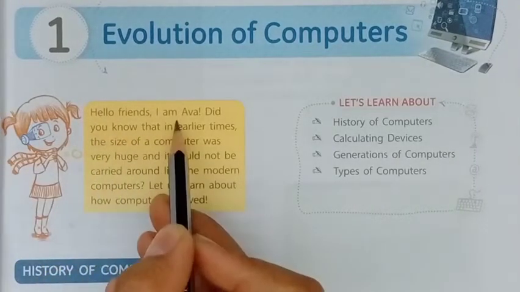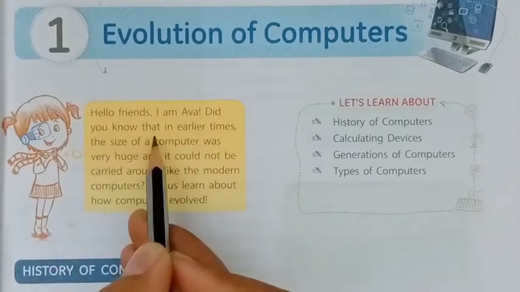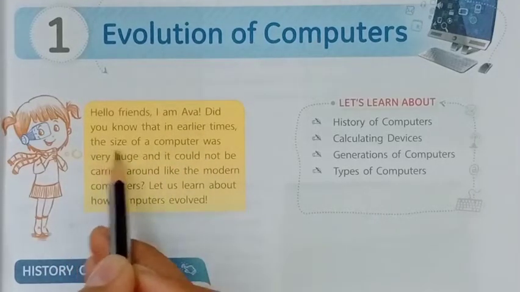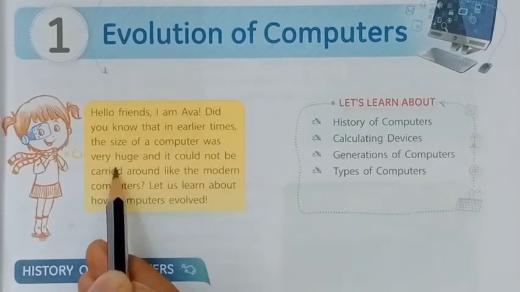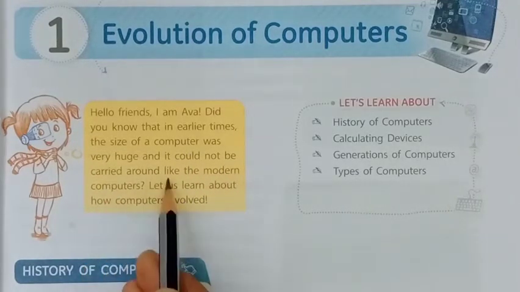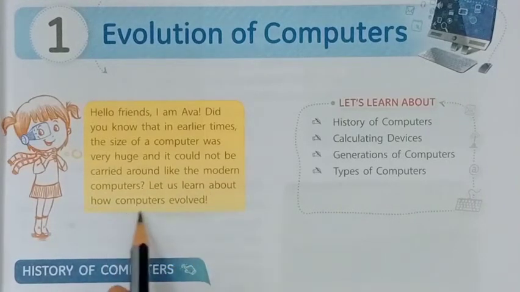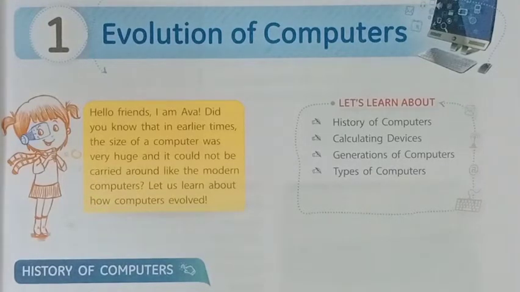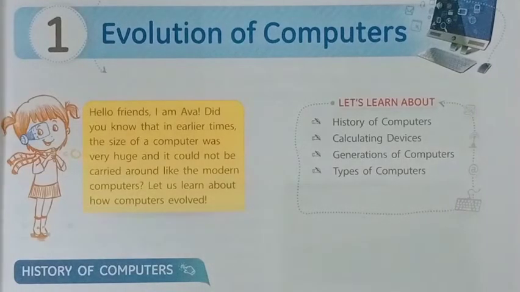Hello friends, I am Ava. Did you know that in earlier times the size of a computer was very large and it could not be carried around like modern computers? Let us learn about how computers evolved. You can see that in earlier times computers were very large and we could not carry them. Nowadays laptops, tablets and mobile phones are used, but in earlier times they were not. So we can read in this chapter how computers evolved.